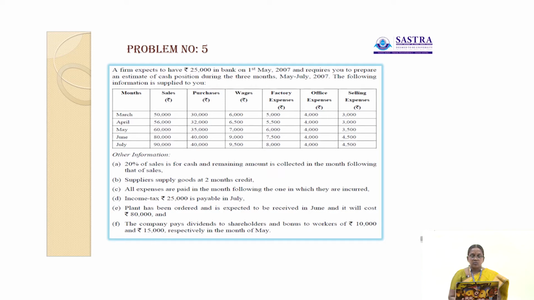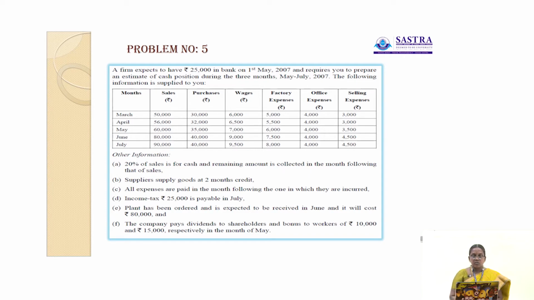The month of June, 80,000 is the sales, 40,000 is the purchases, 9,000 is the wages, 7,500 is the factory expenses, 4,000 is the office expenses, 4,500 is the selling expenses. In the month of July, 90,000 is the sales, purchases 40,000, wages 9,500, factory expenses 8,000, office expenses 4,000, selling expenses 4,500.